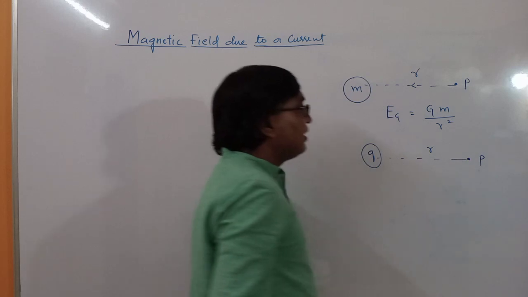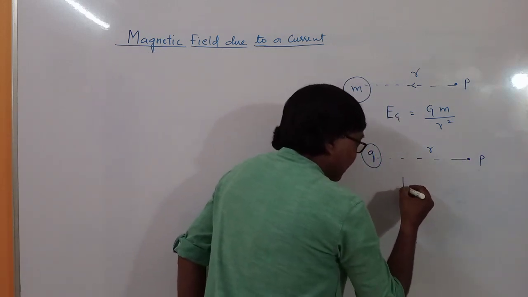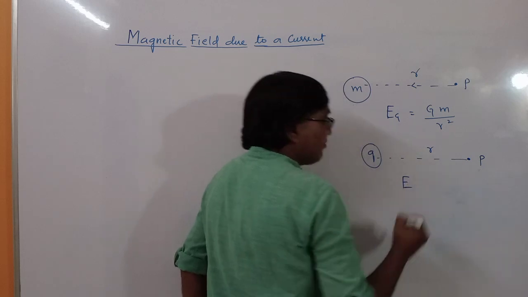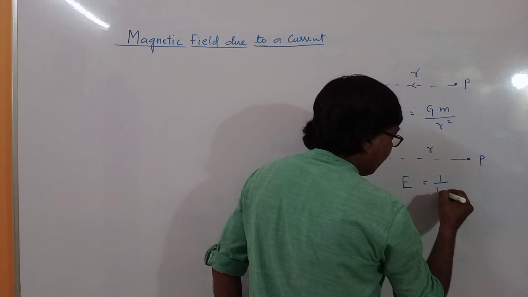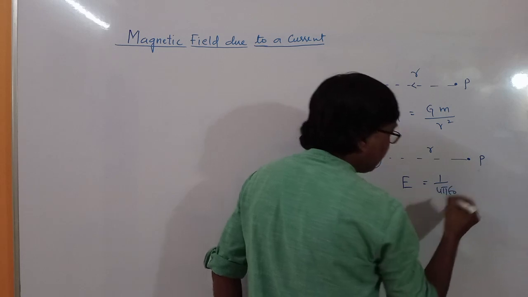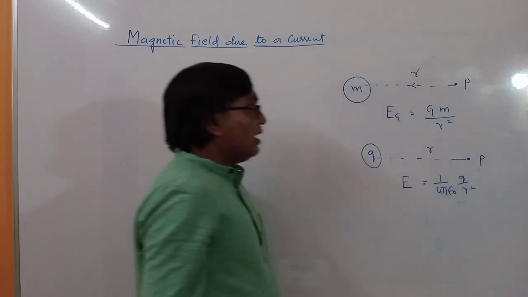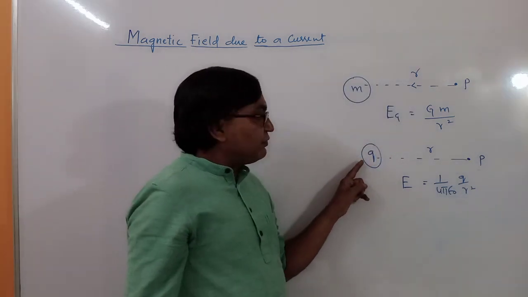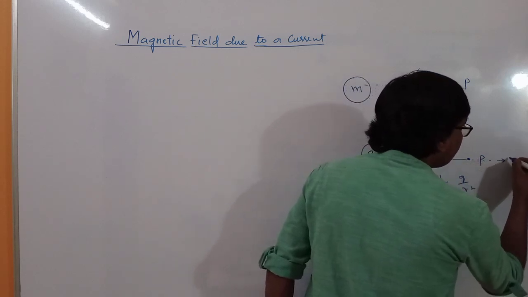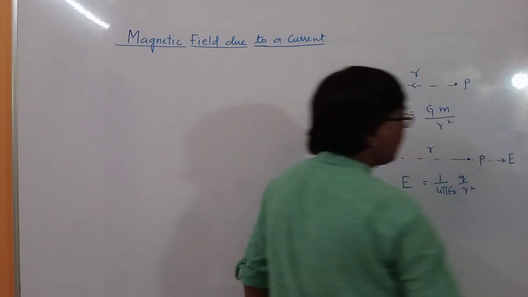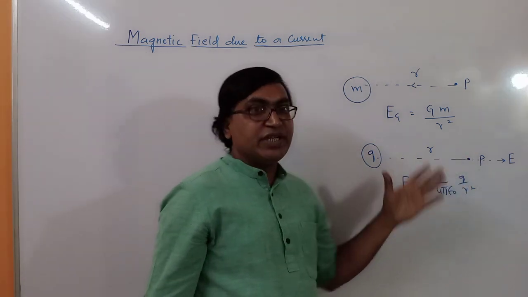Then electrostatic field due to this charge is given by E is equal to 1 upon 4 pi epsilon naught q upon r square, and direction of field at this point is radially outwards. So field is in this direction. We are considering a positive test charge here.